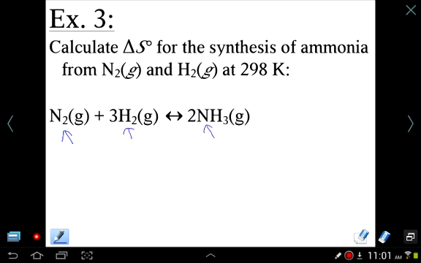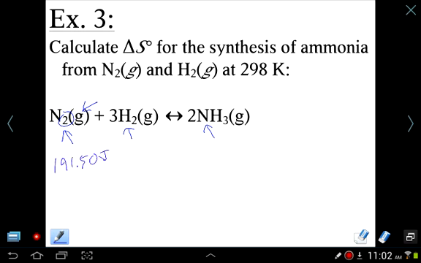So open up to Appendix C in your book. Let's look up nitrogen. Make sure you take a look at diatomic nitrogen. You have to make sure you match up not only the formula, but also gaseous diatomic nitrogen. And that should give us 191.5. And by the way, this will be joules.